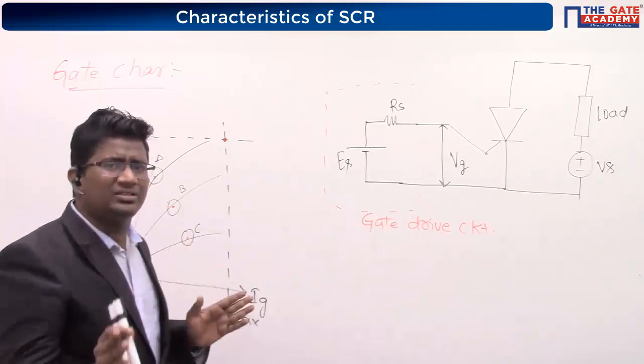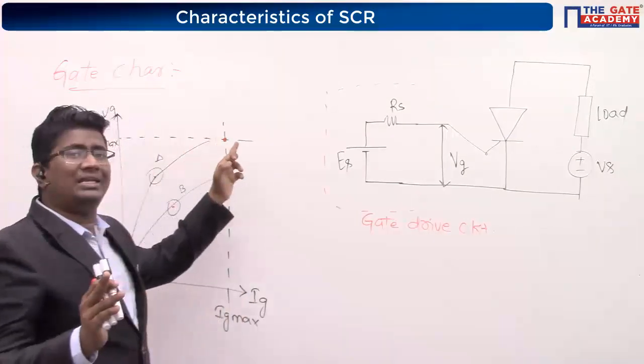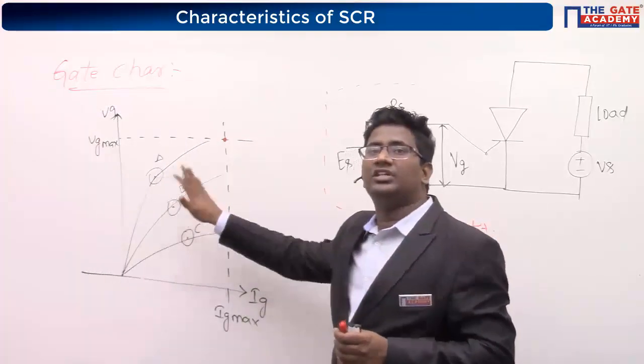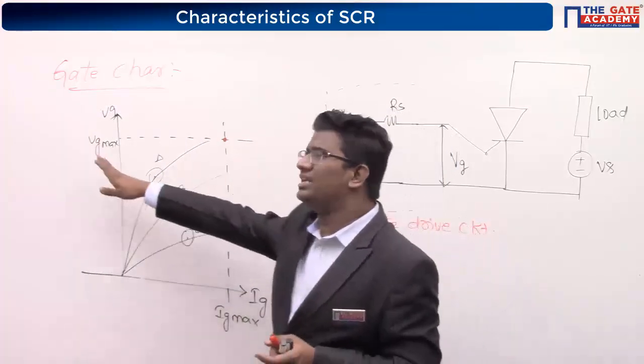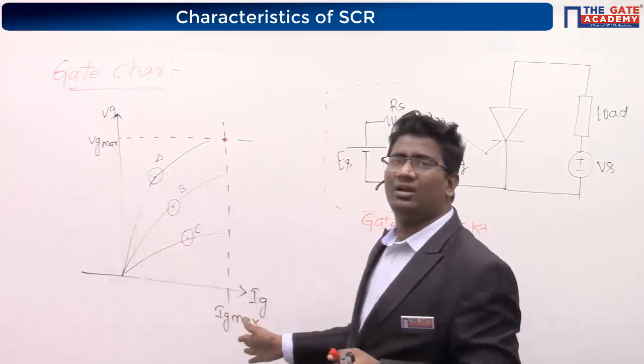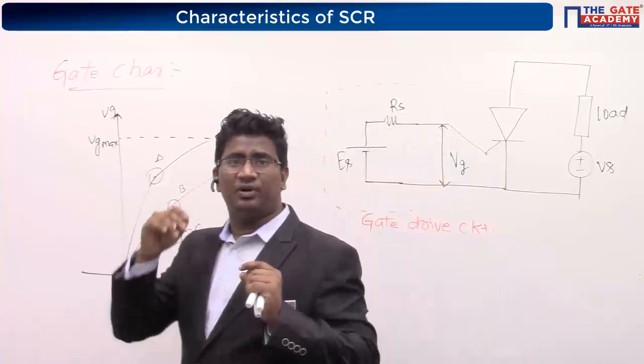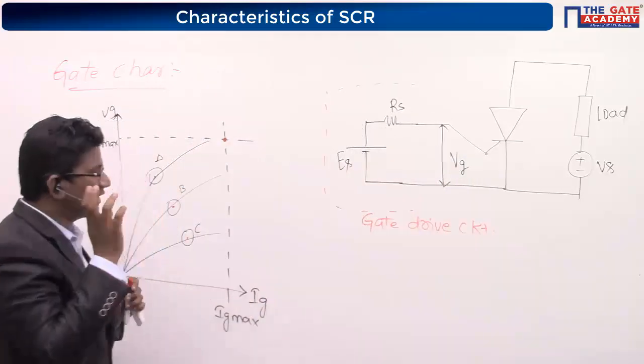Nothing will change. But you should take an operating point within this particular window. You take IG here, I take VG here. No problem. But your operating point should be within this particular window. Is this point clear?